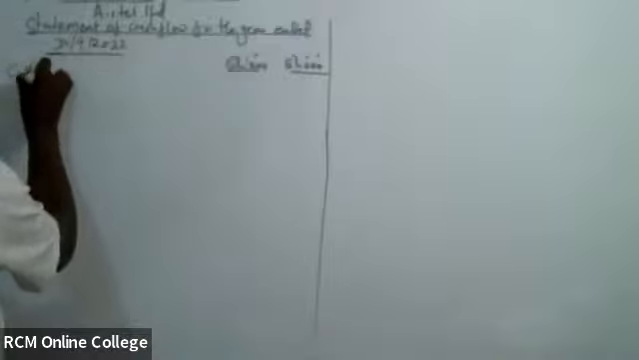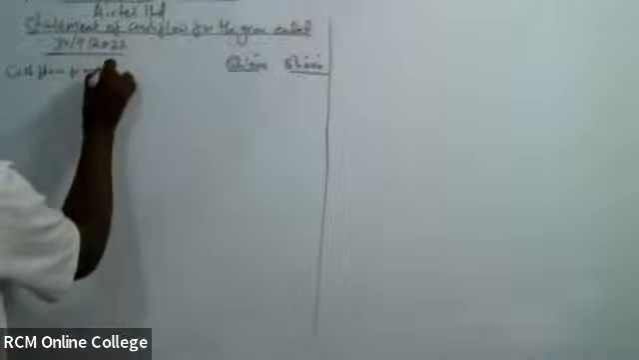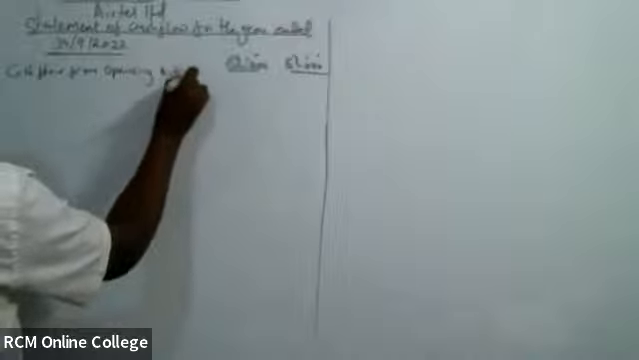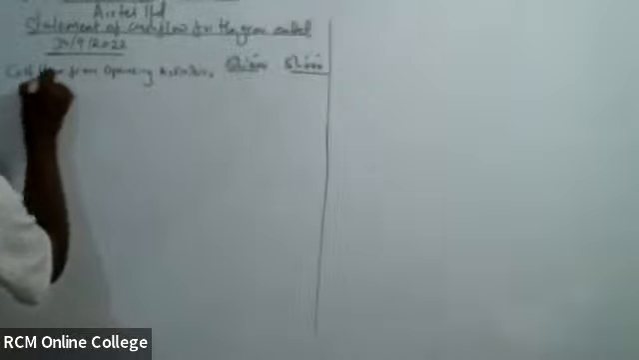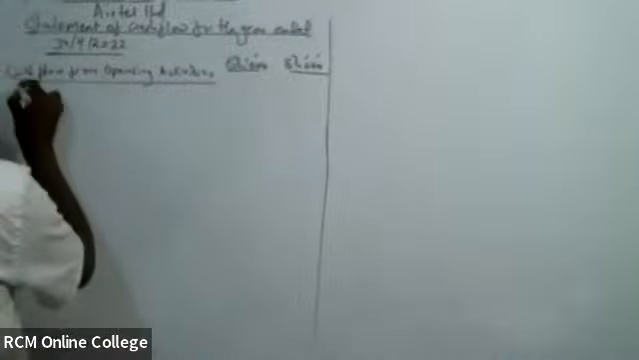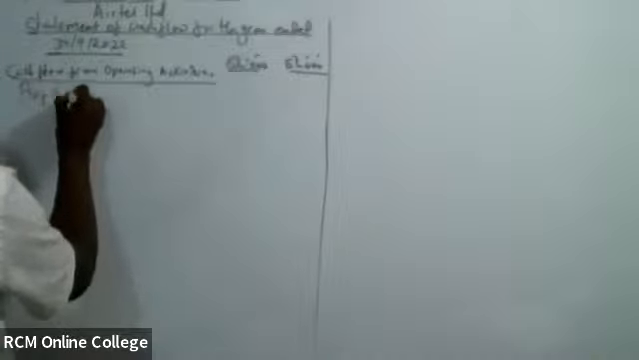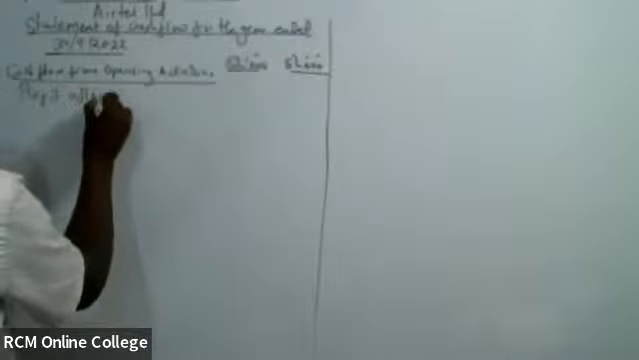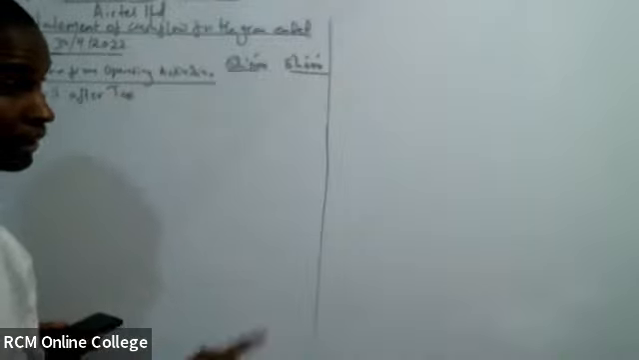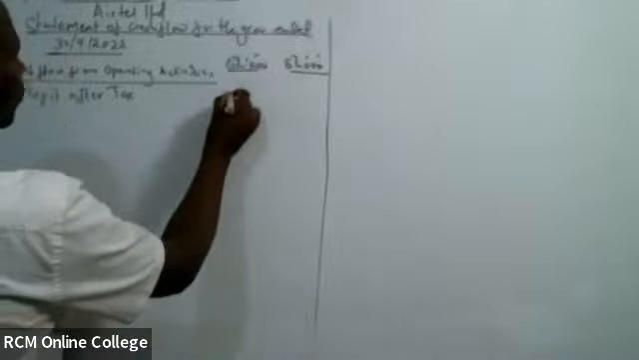Cash flow from operating activities. This is something you should be keen on, it is a question from cash flow, my friends. So I have my profit after tax. How much is it? This is a matter of looking at what you have. My profit after tax is 84,000.